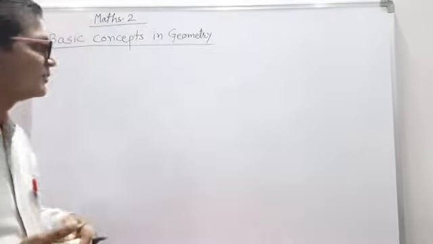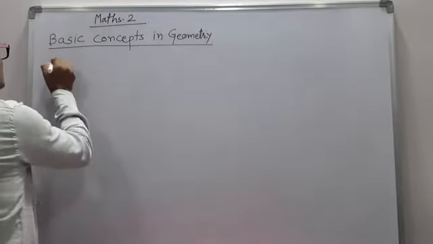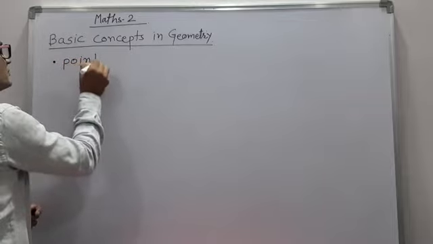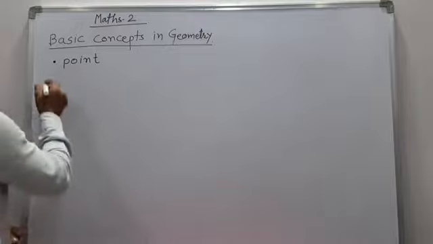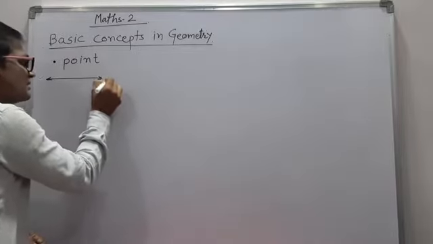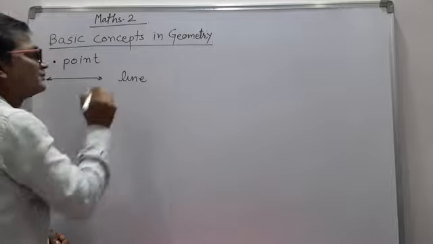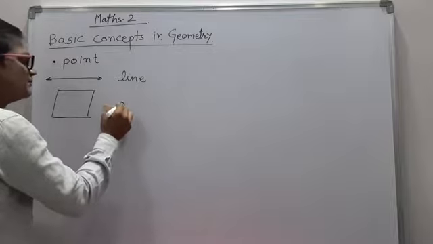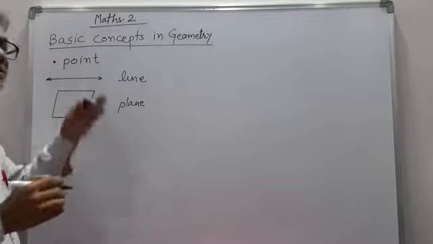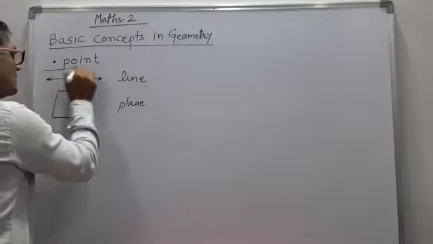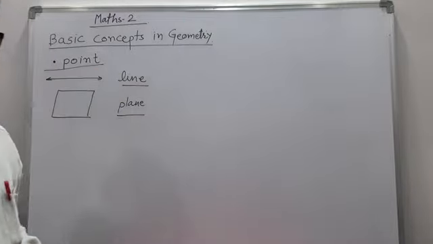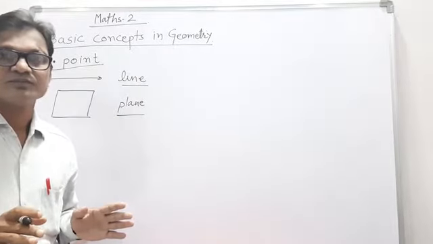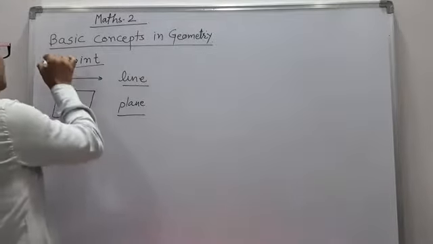To start that, first there are some basic concepts: that is the point, that is the line, and there is the plane. Those are the three major and basic parts. All these three terms we cannot define. They are assumed as truth. A dot means the point.